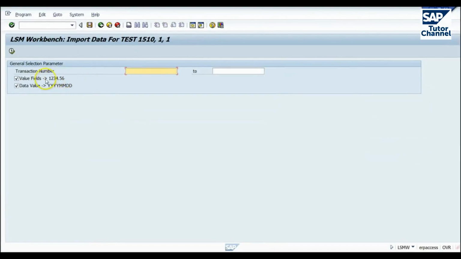Okay, now we have these 2 checkboxes here. This refers to numeric values and assumes the format is going to be as here, and that your date value is going to be year, month, day. I normally leave these checked because I make sure my data is in this format. You have an option of reading in a number of transactions. So if you're testing, for instance, and you have a very large number of records in your input file, you might want to just test with the first 10 or 100, so 1 to 100, 1 to 10, whatever you want. You execute this, and if you've done everything correctly up until now, which is a tricky bit, you'll get a success message at this point. And then go back to LSMW.